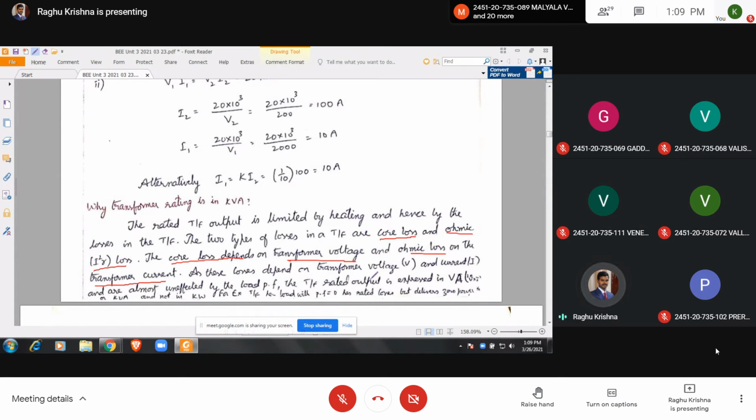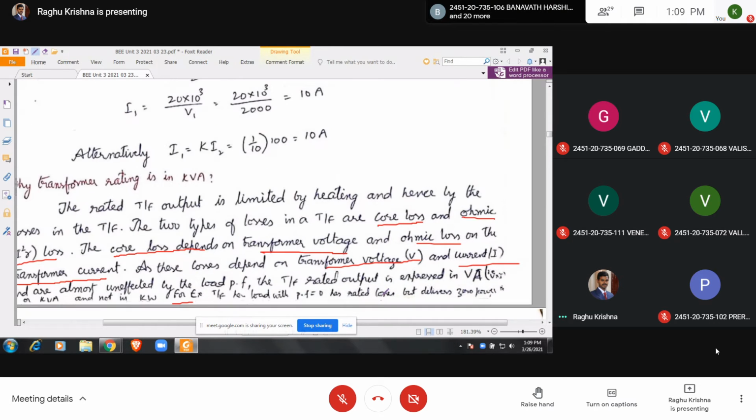As these losses depend upon transformer voltage and current, core losses depend on transformer voltage and copper losses depend upon current. That's why the rating of the transformer is in kVA. Suppose, for example, the transformer has a load with a power factor equal to 0.